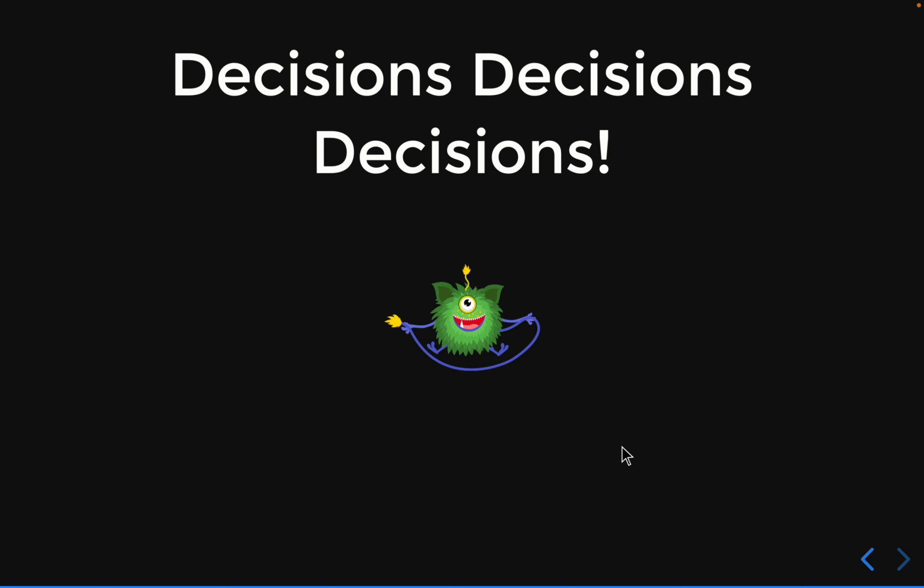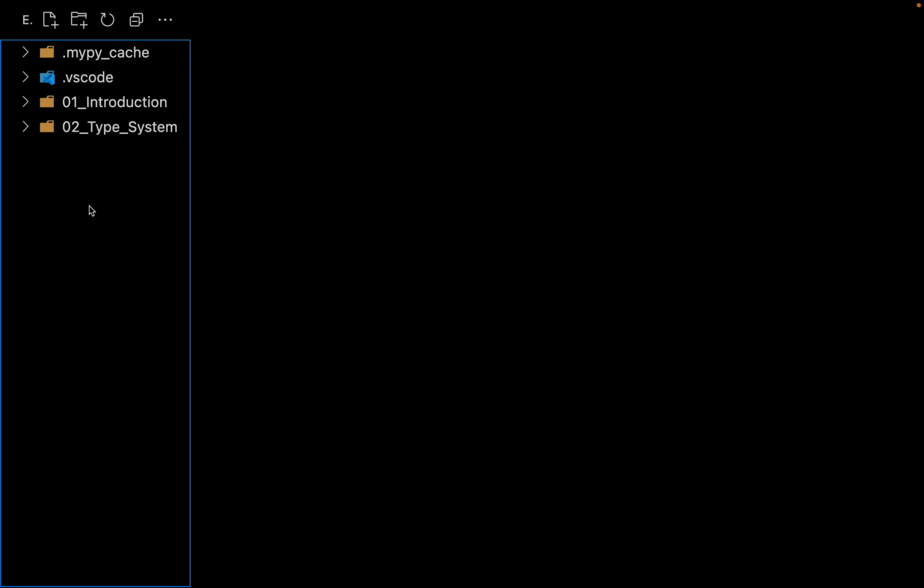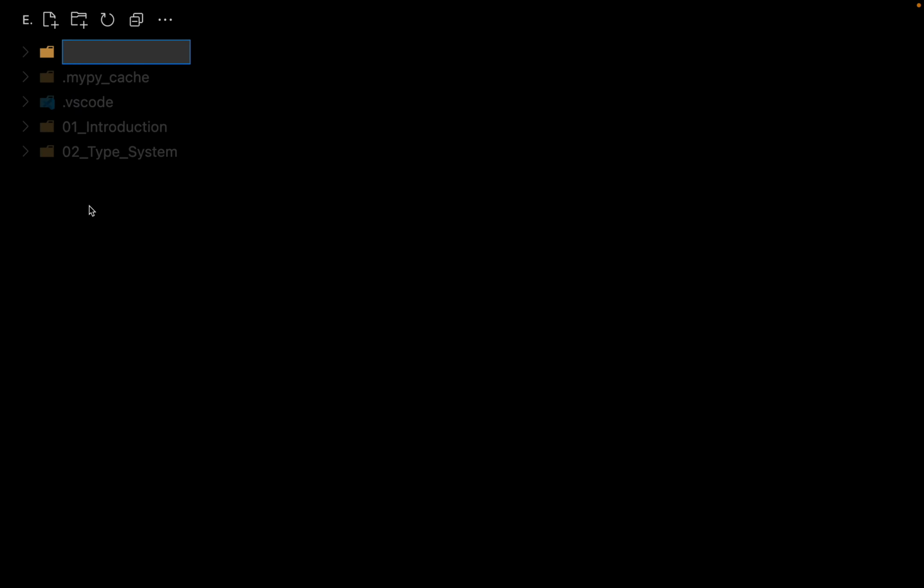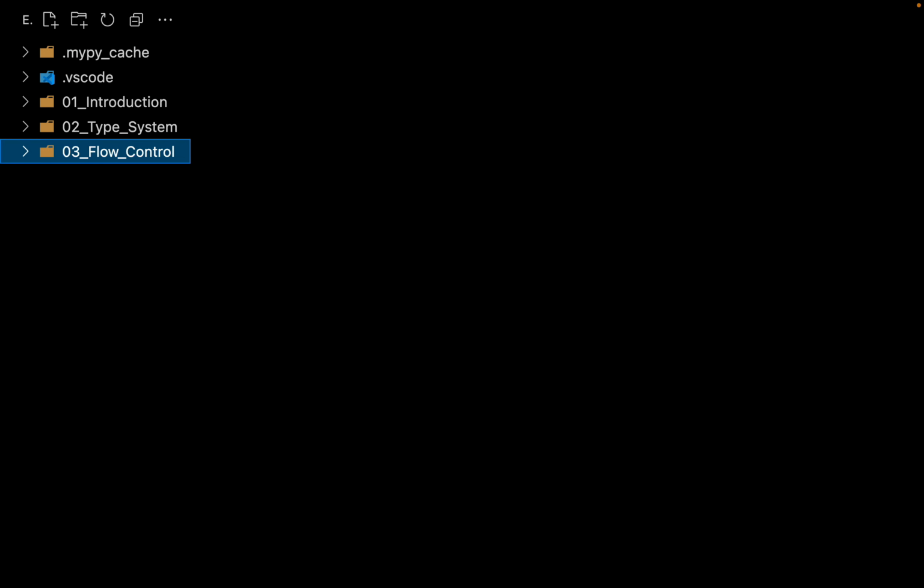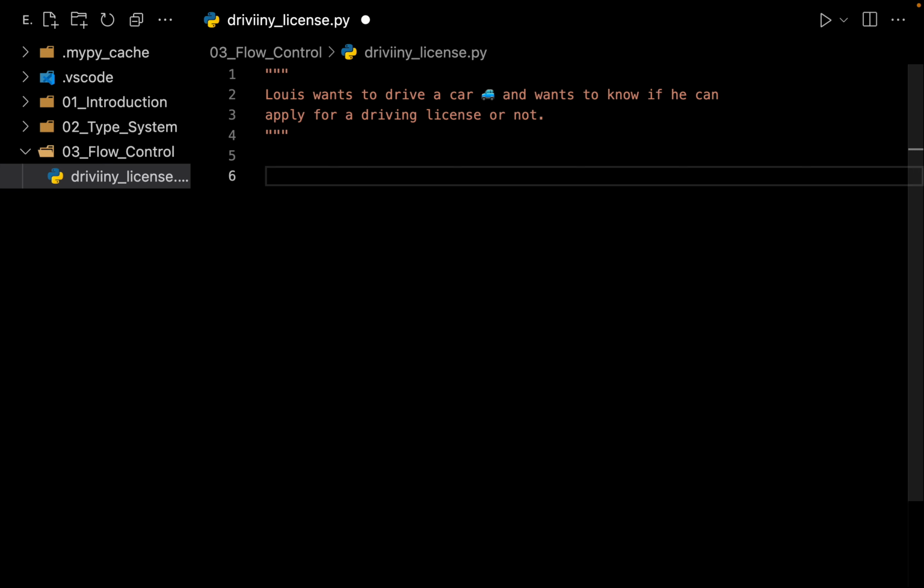First thing that I want you to do is go back to your code editor and let's create a new folder right over here. Let me name it as 03 flow control, and the first file that I'm going to create over here is called drivinglicense.py. Let me put up a comment as usual. Now let's see what's happening.